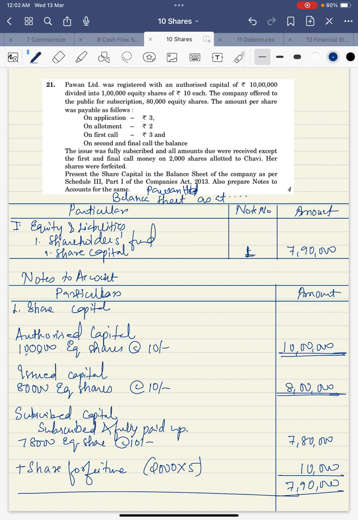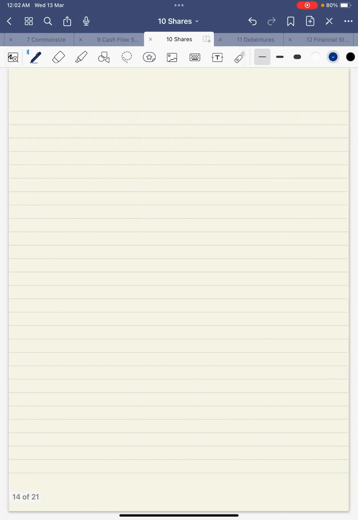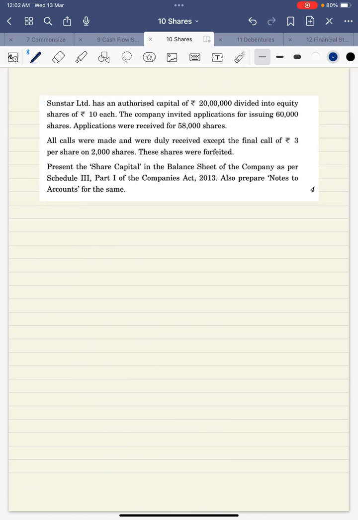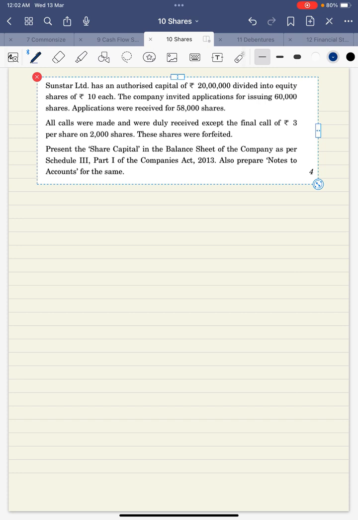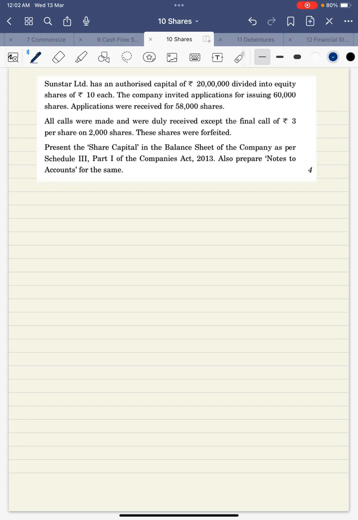So moving to the next question of balance sheet. Here it is, Sunstar Limited. So let us read it quickly.